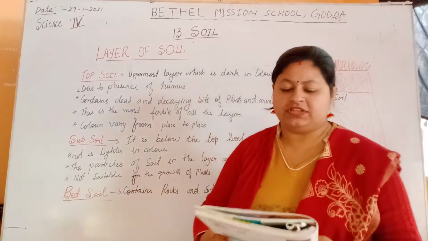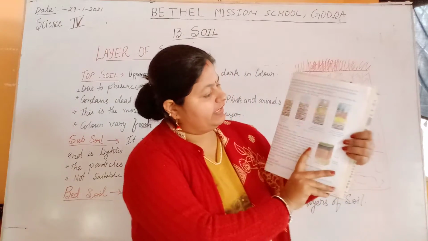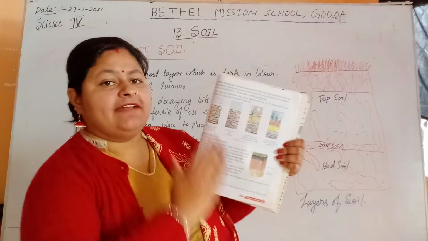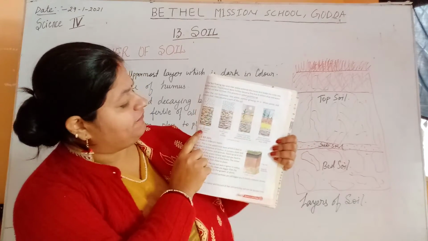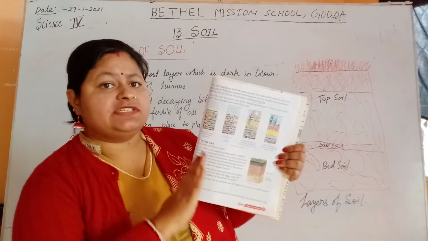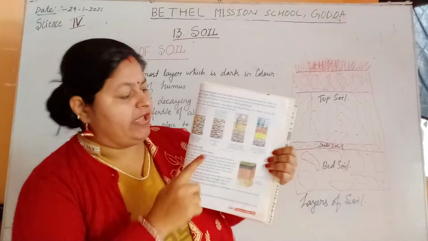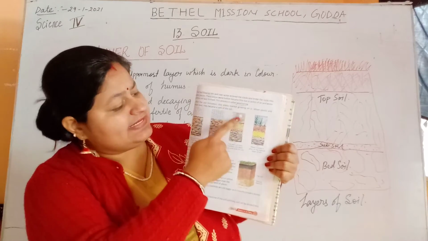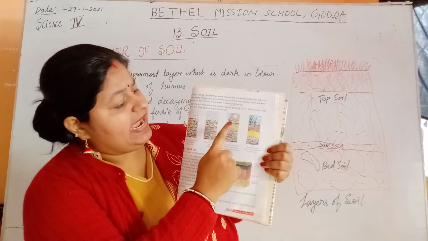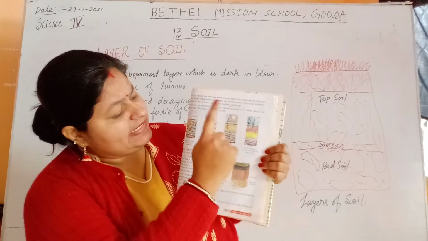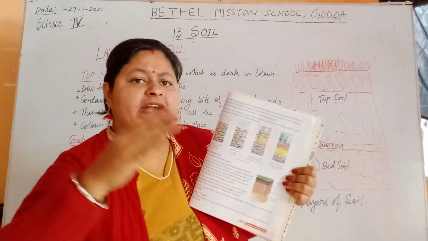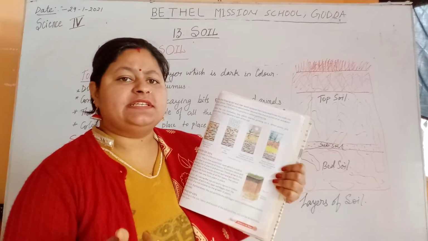Okay then, you can see this picture over here. This is a picture of how rocks are converted into soil. You can see the first picture, wind and water break down the big rocks. First of all, there was a land covered with rock everywhere. Then after rain and sunlight, what happened? These rocks converted into fine particles. After that, these fine particles converted into soil. This is how rock is converted into soil, and the process is known as weathering.